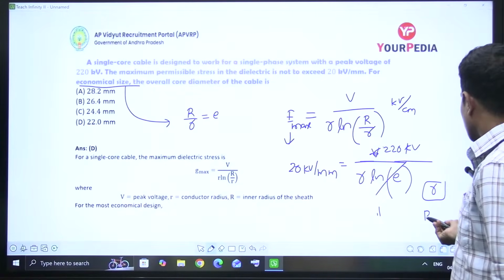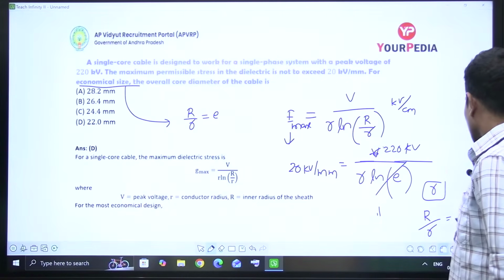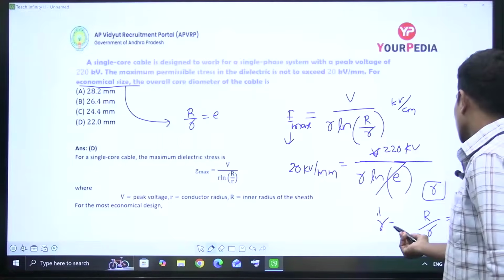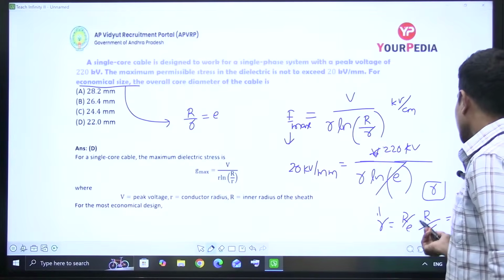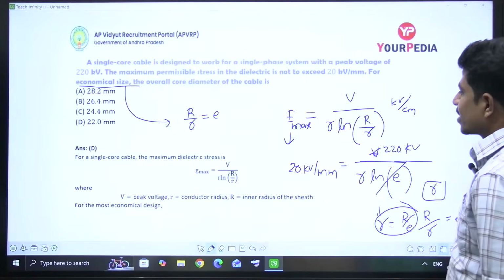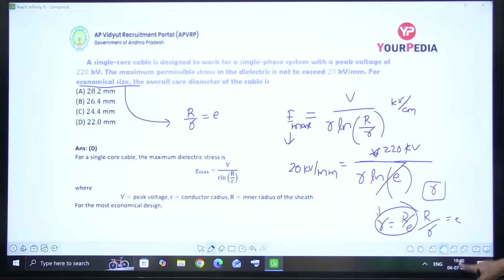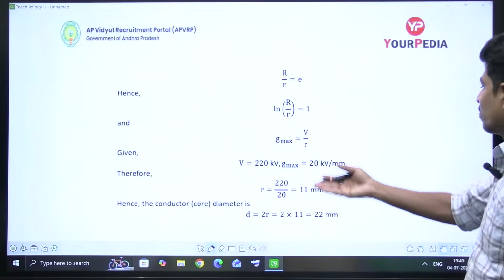You can get capital R also. Why? Because capital R by small r must be equal to e, that is, small r is equal to capital R by e. This way also you can do, right? This calculation part I'm leaving to you. What will the answer be? Answer D, you can verify, the same process it is.